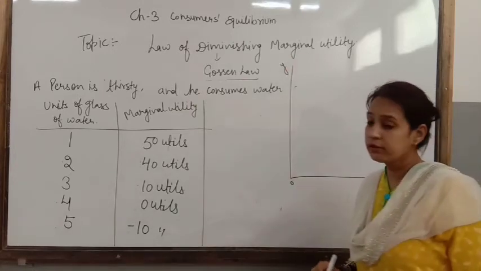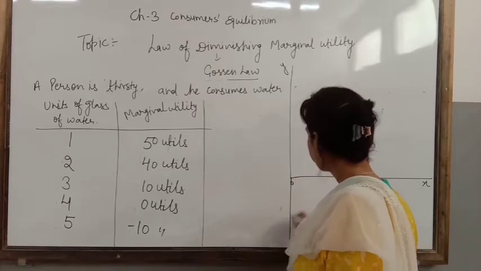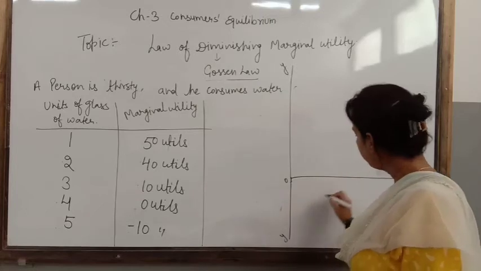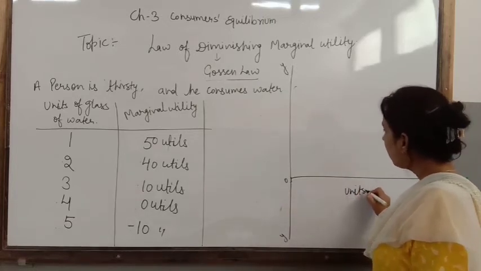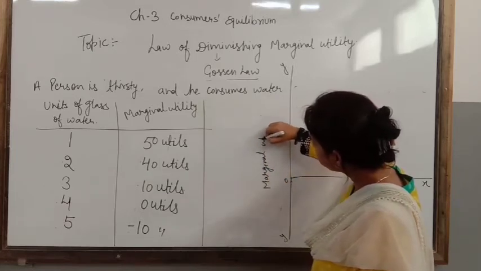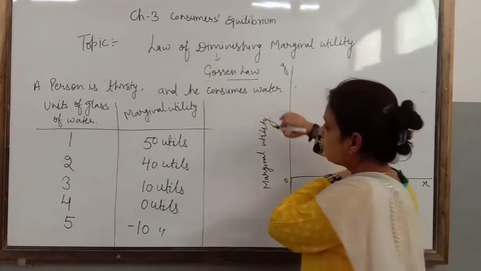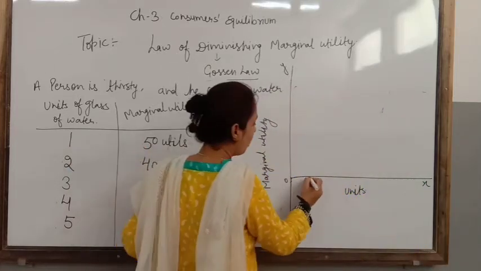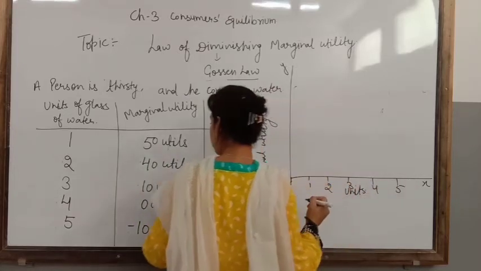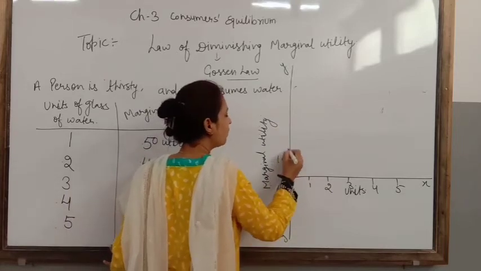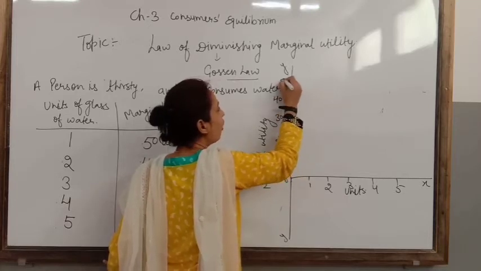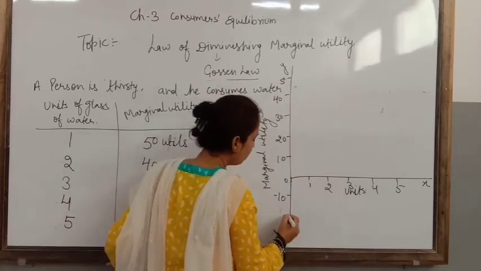Now I am going to show it in a diagram. Clear? Here we are going to show O, X and Y. On the X axis we take units, and on the Y axis we show marginal utility. Now you can see first 1, 2, 3, 4 and 5. Here we are going to take a difference of 10: 10, 20, 30, 40 and 50. All are assumed data. Whatever you want, you can take.